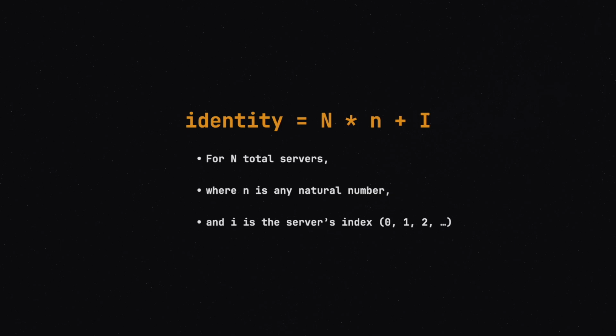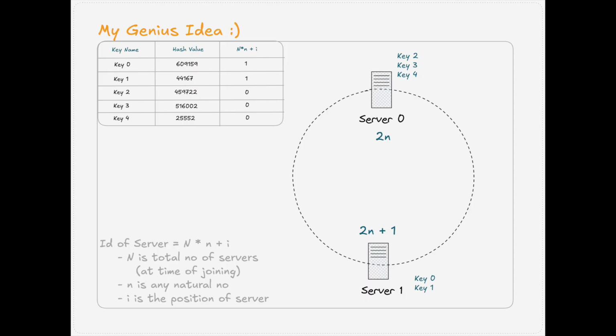Now each key gets hashed into an integer, and if that hash matches the server identity, we assign it there, moving clockwise around the ring. So key 0 has a hash of 609159, which fits in the 2n plus 1 range, which will make S1 the server assigned to key 0. Now key 2 has a hash of 459722, which fits in 2n, which will basically make S0 the server for key 2. In this way we will assign all the keys to certain servers.